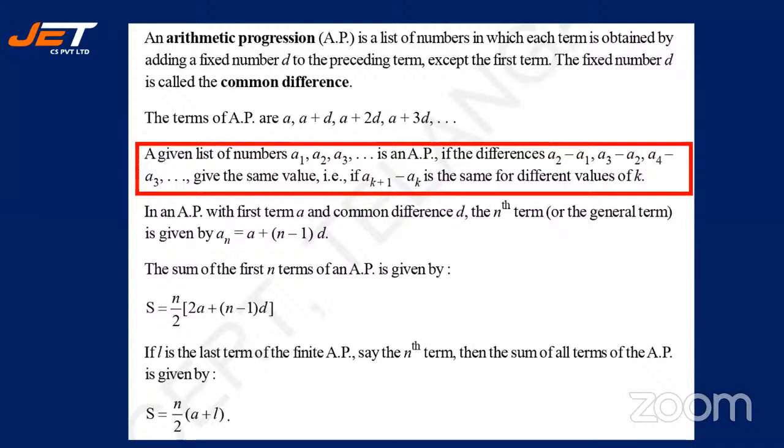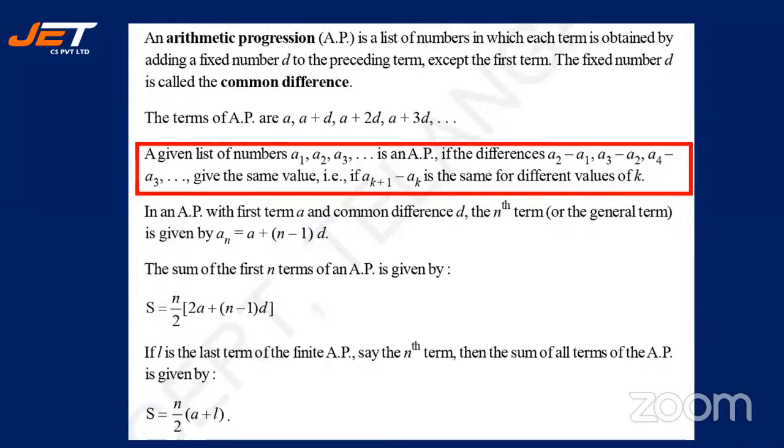Supposing you have numbers in a series, you find the difference between the second and the first, then between the third and the second, and the fourth and the third. If all the differences have the same value, then, as represented, if a(k+1) minus ak is the same for different values of k, you call it an AP, that is, arithmetic progression.